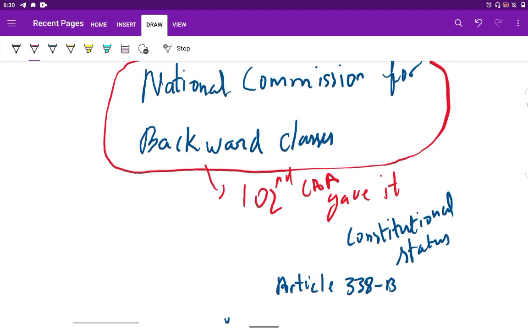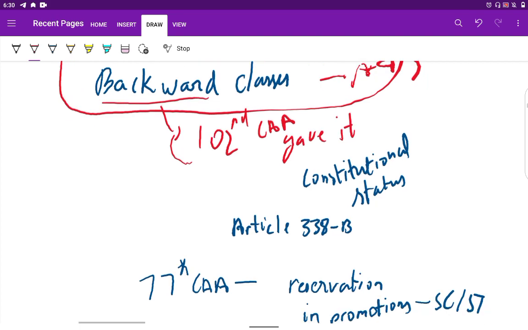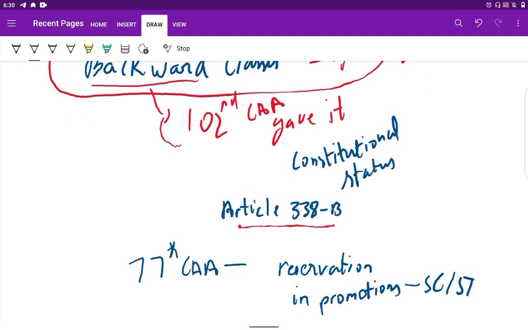For checking these aspects like under-inclusion, over-inclusion, and the welfare of OBC communities, the National Commission for Backward Classes was created in 1993. And by the 102nd Constitution Amendment Act, it became a constitutional body, and Article 338B was inserted into our Constitution.